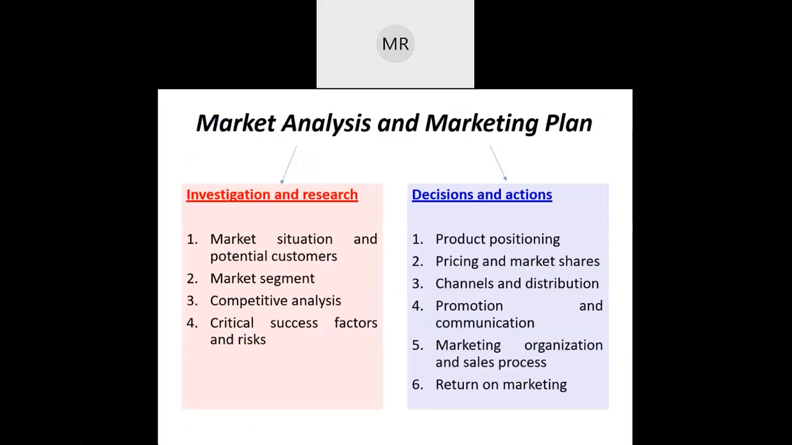So if you look here, for the market situation and potential customer, for example, what desires and needs do the new products address? What are the potential customers doing right now? Are they doing nothing, or using different products, or using the same product from a competitor? You have to understand the nature of the industry. Who are the key players and individuals in the industry? This is the market situation and potential customer.